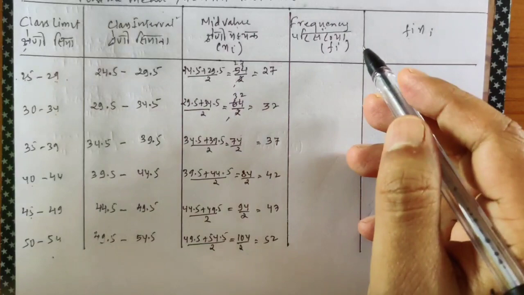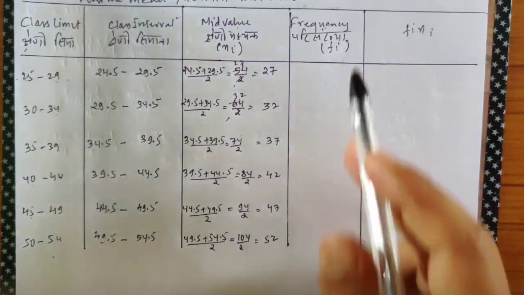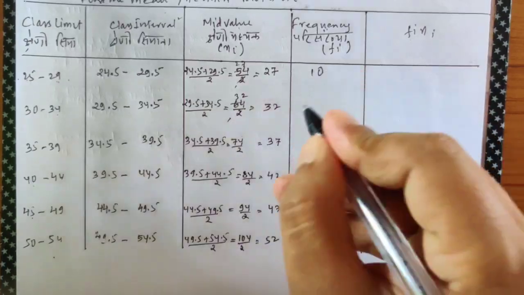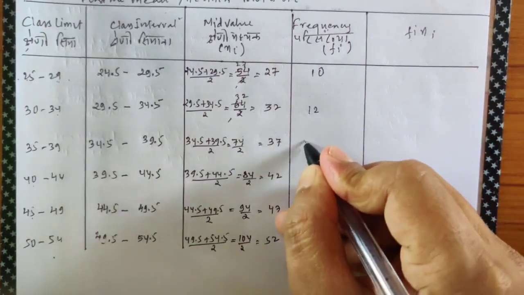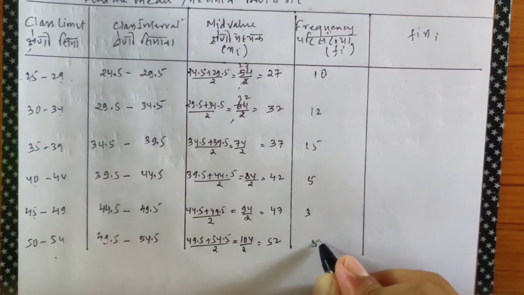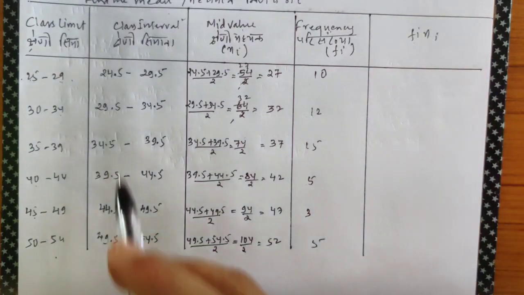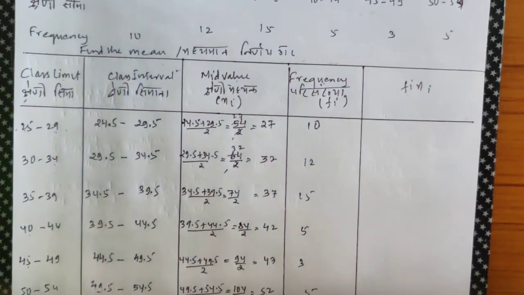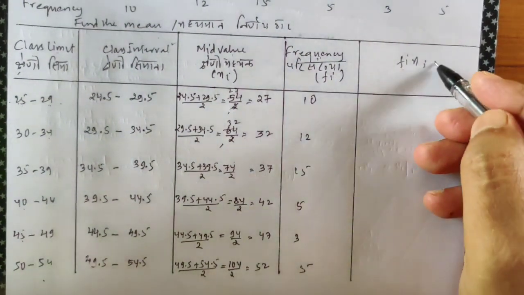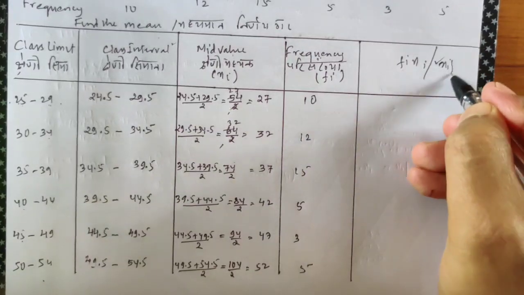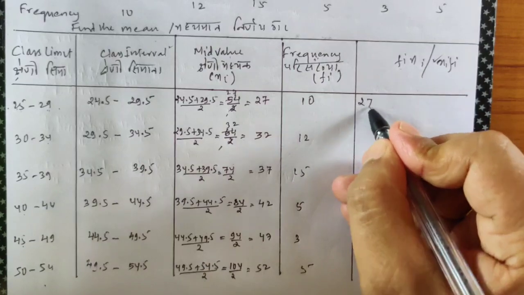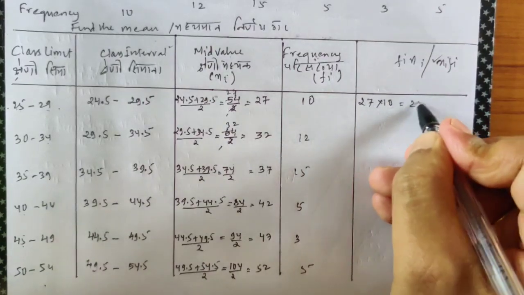Okay, now let's go to frequencies. I said again, I want rough work. Let's fill up the frequencies. 10, it's given in the question. 10, 12, 15, 5, 3, 5. Now since we need to find the mean, it does not say any method, so I'll use the direct method. For the direct method, I need to find fi xi. I know my xi, 27 into 10 equals 270.